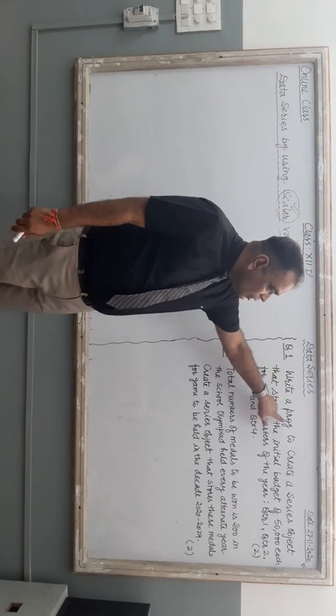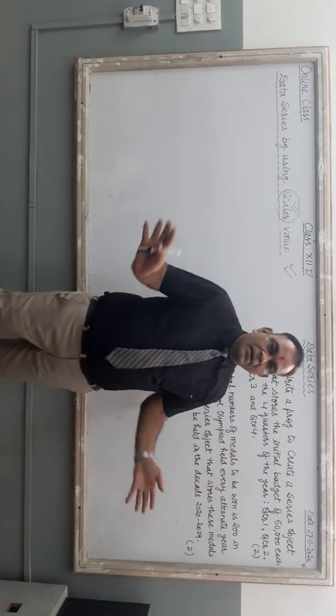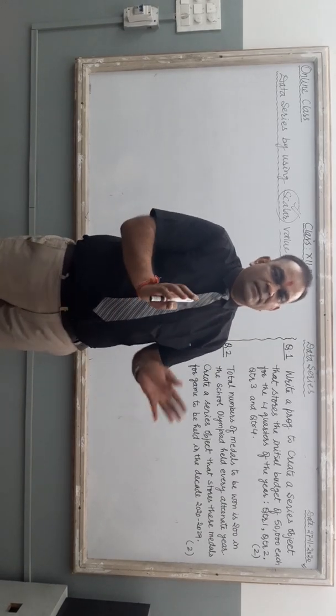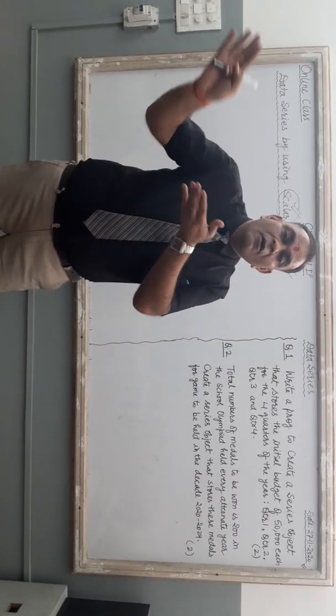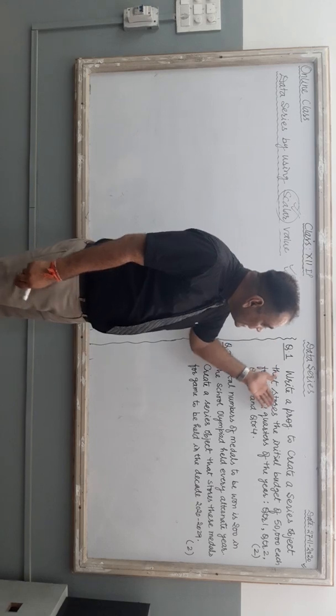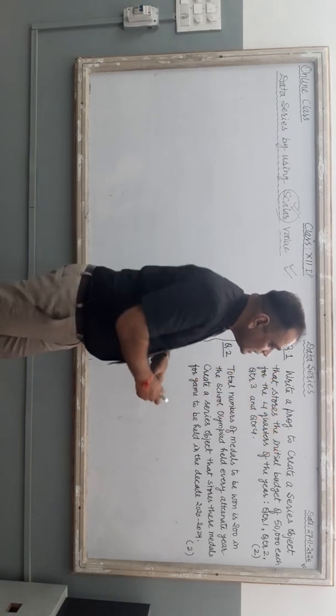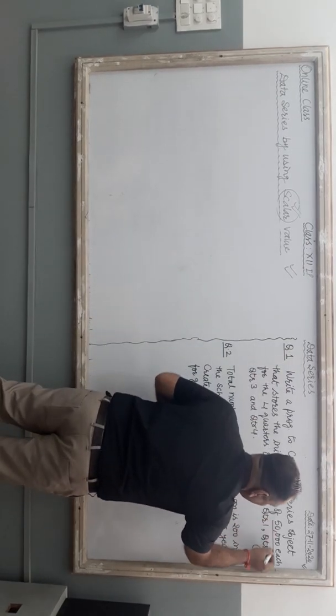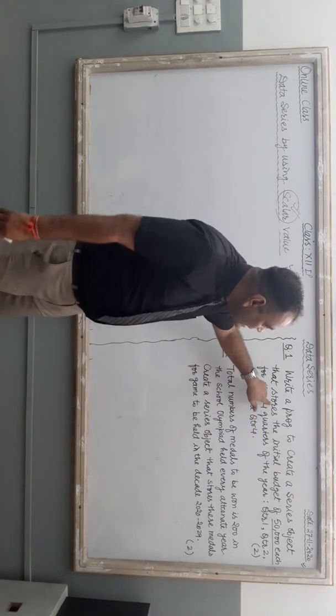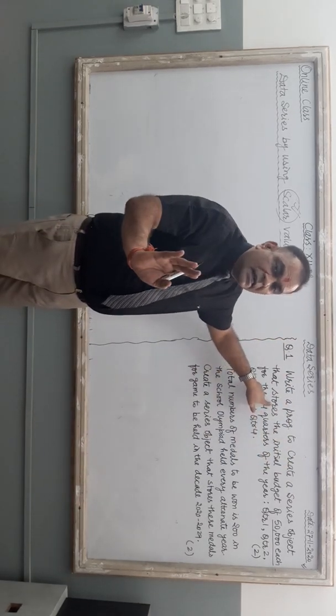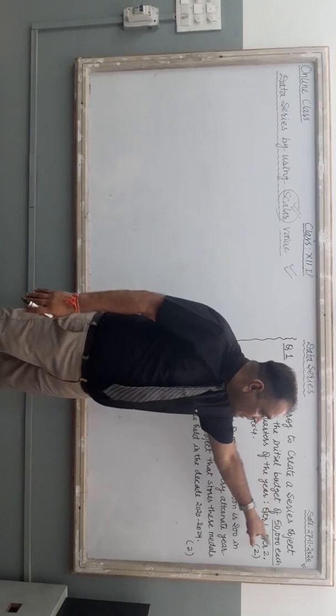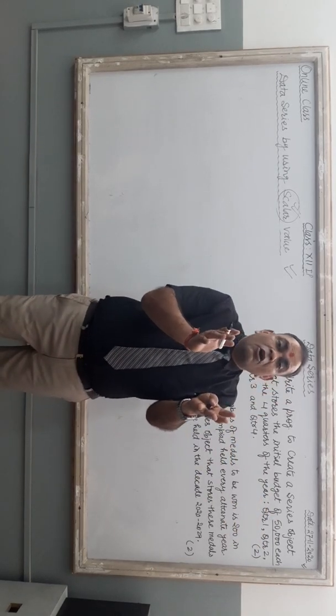Write a program to create a series object. Simple one. Write a program to create a series means we have to write the program for series creation only. That stores the initial budget of 50,000 each. 50,000 is a common value.